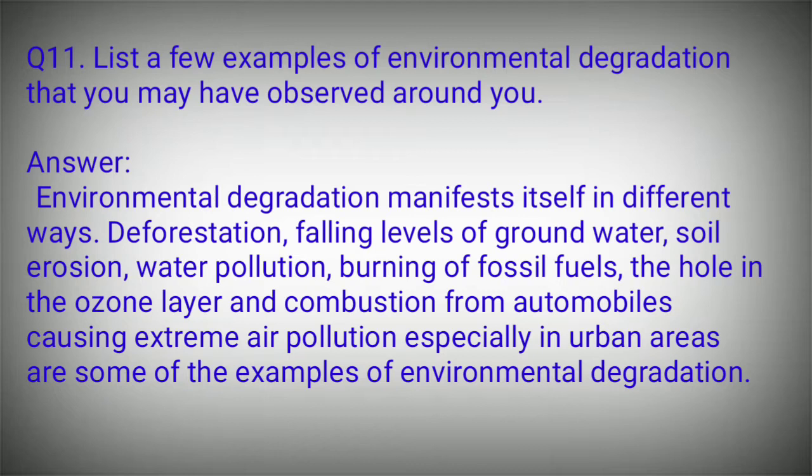List a few examples of environmental degradation that you may have observed around you. Environmental degradation manifests itself in different ways: deforestation, falling level of groundwater, soil erosion, water pollution, burning of fossil fuels, the hole in the ozone layer, and combustion from automobiles causing extreme air pollution, especially in urban areas, are some of the examples of environmental degradation.